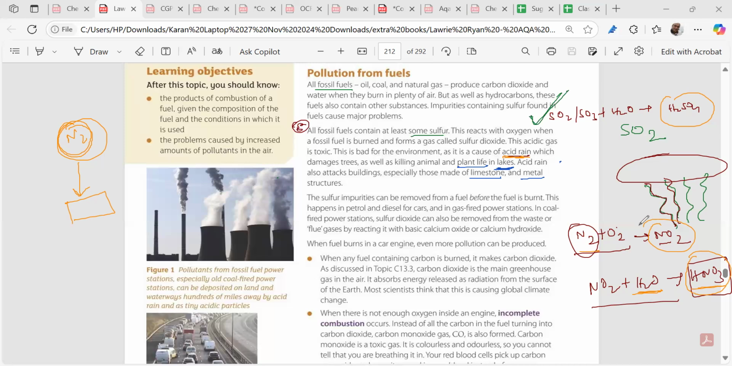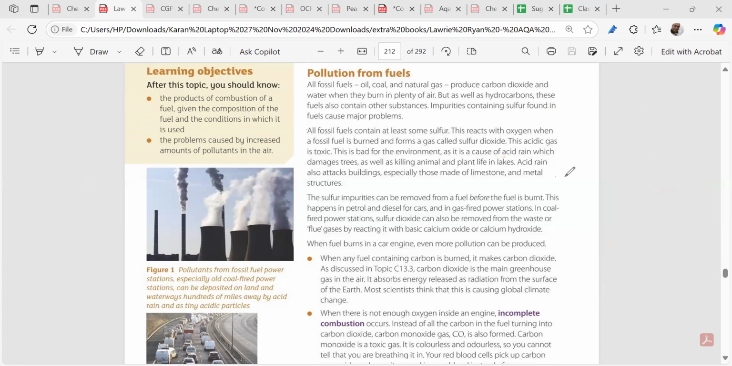Next pollutant is nitrogen dioxide, which comes out from the internal combustion engines. The third pollutant, or the third hazard, is carbon monoxide. How is carbon monoxide produced? By incomplete combustion of fossil fuels, right?